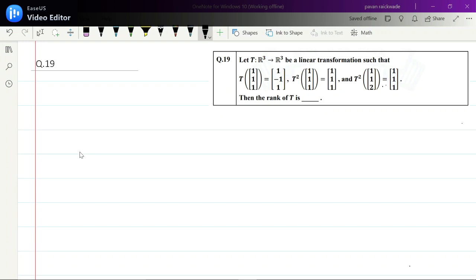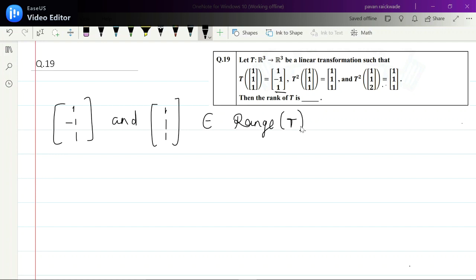So we know what a rank means. Rank of a linear transformation is basically the dimension of the range space of T, and here the range space will be a subspace of R3. Okay. What we know from the given information is that this vector 1 minus 1 1, the element 1 minus 1 1, and 1 1 1, these two vectors belong to the range space of T.